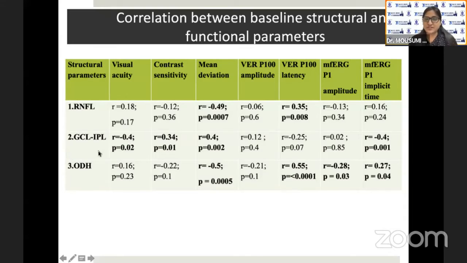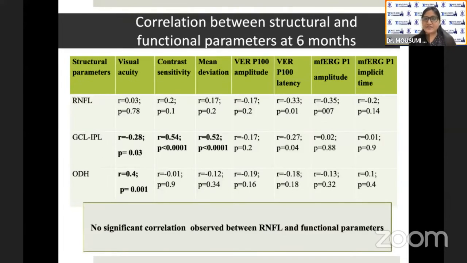Now, all 3 structural parameters at baseline had a statistically significant correlation with the functional parameters at baseline. However, at 6 months, RNFL did not show a statistically significant correlation with any of the functional parameters.